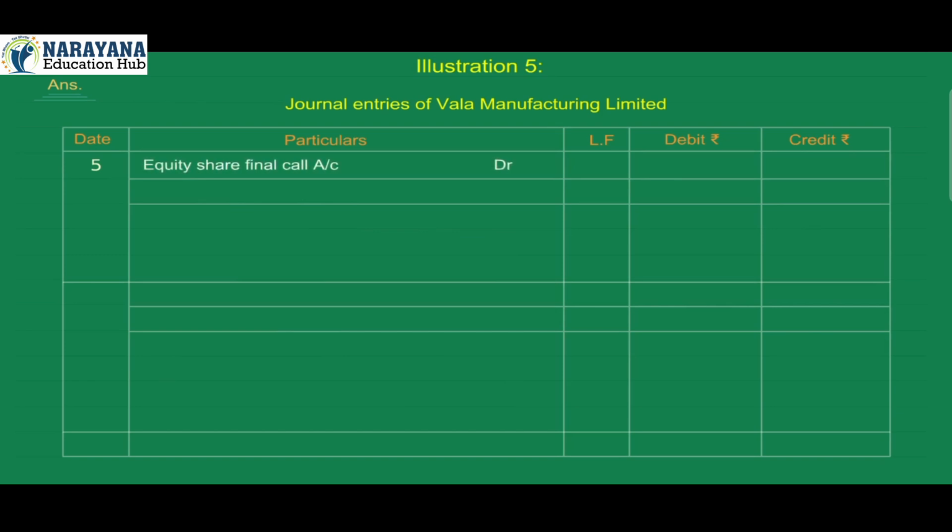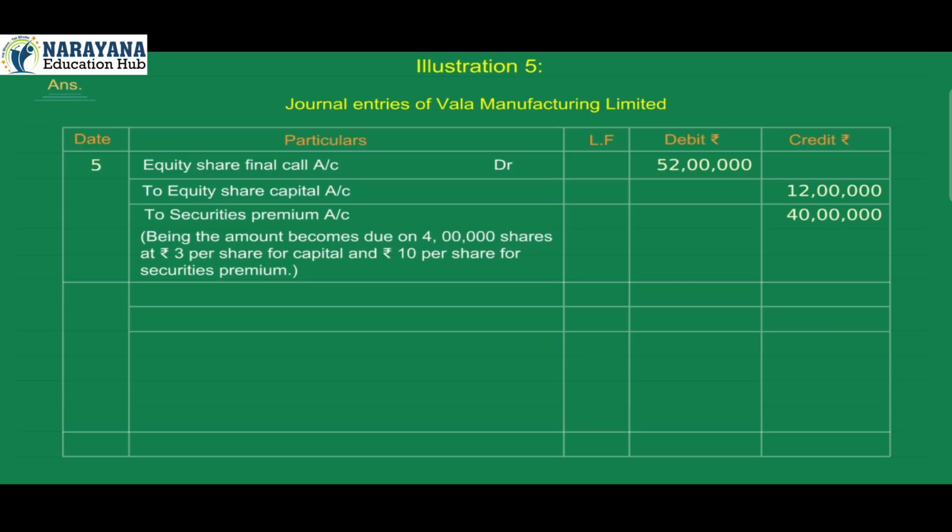5. Equity share final call account debit 52 lakh, to equity share capital account credit 12 lakh, to securities premium account credit 40 lakh. Being the amount becomes due on 4 lakh shares at rupees 3 per share for capital and rupees 10 per share for securities premium. 6. Bank account debit 51 lakh 89,600, calls in arrears account debit 10,400, to equity share final call account credit 52 lakh.